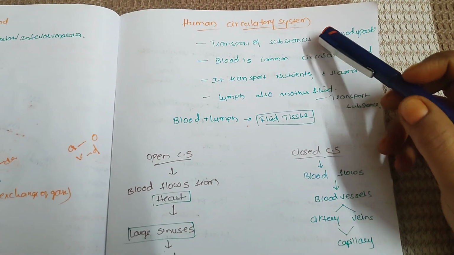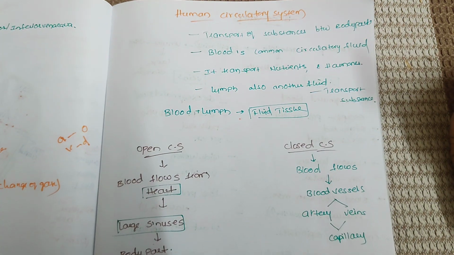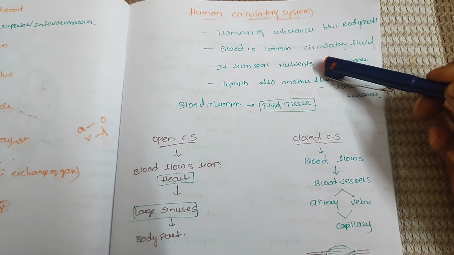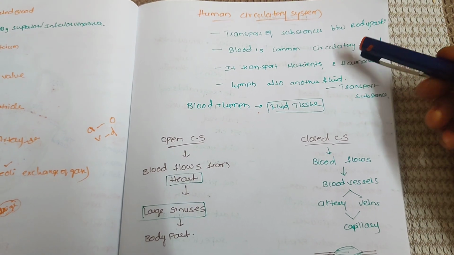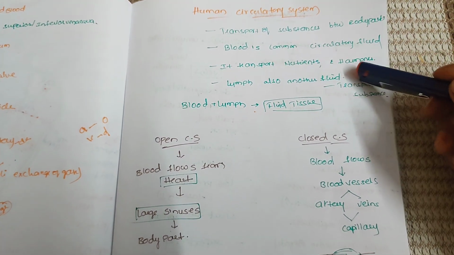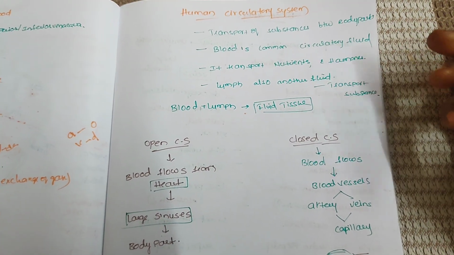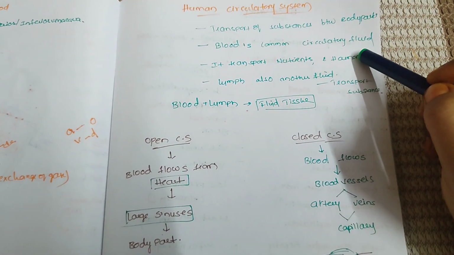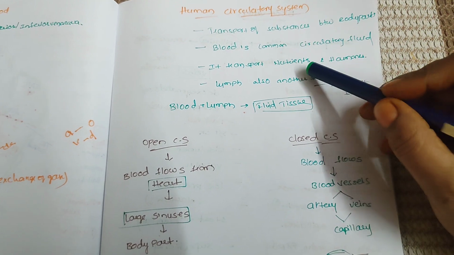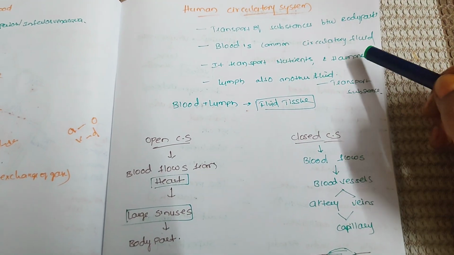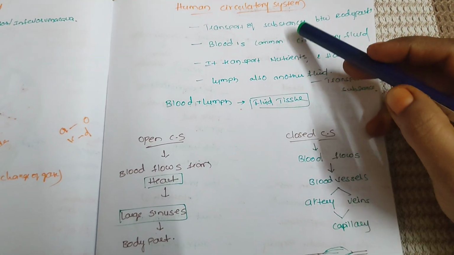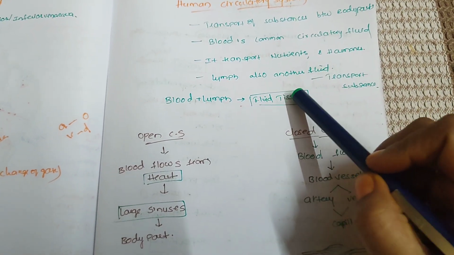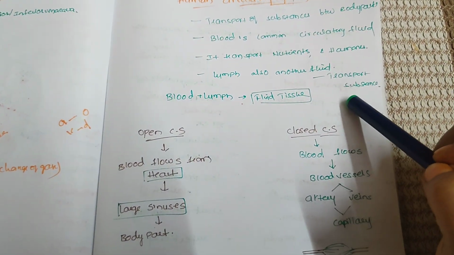So here, what is the importance of the circulatory system? With the help of the circulatory system, we can transport substances to all the body parts. The main circulatory fluid is blood. It is the common circulatory fluid. It transports nutrients and hormones to all body parts. Including blood, lymph is another fluid. It also transports substances.